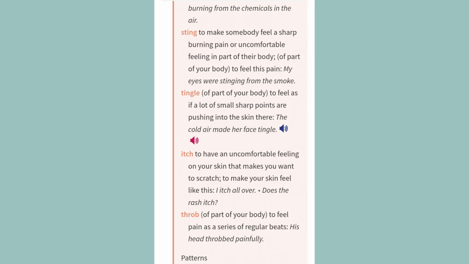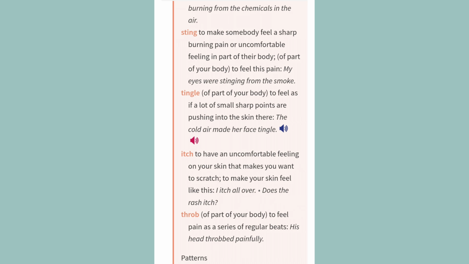Sting: to make somebody feel a sharp burning pain or uncomfortable feeling in part of their body; of part of your body, to feel this pain. Example: My eyes were stinging from the smoke. Tingle: of part of your body, to feel as if a lot of small sharp points are pushing into the skin there. Example: The cold air made her face tingle.